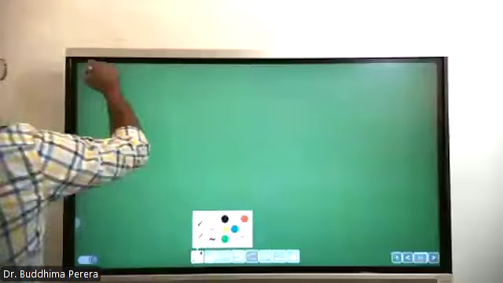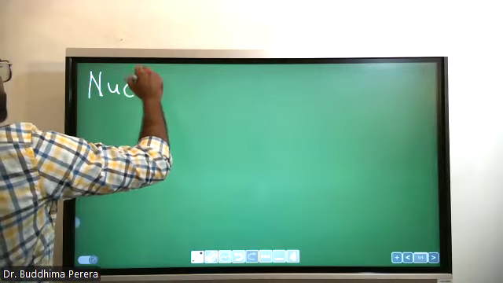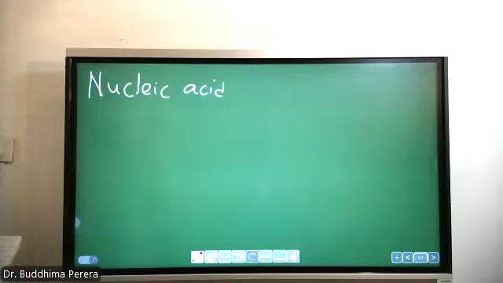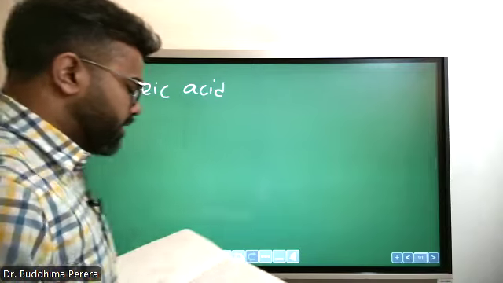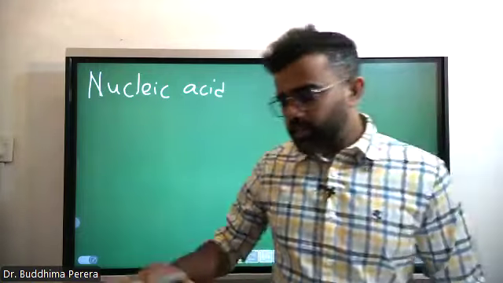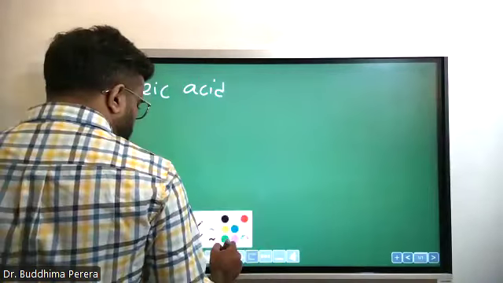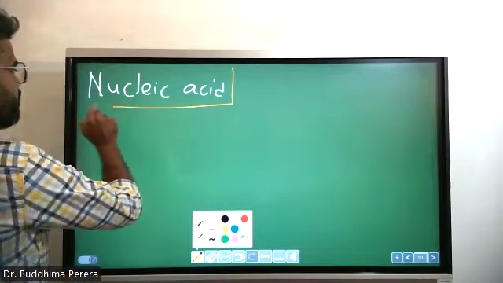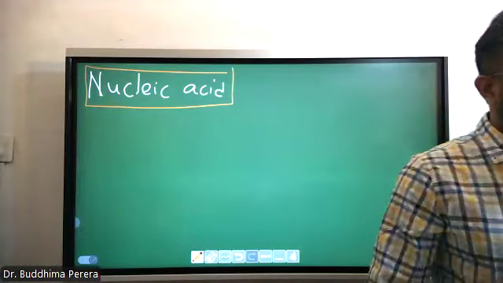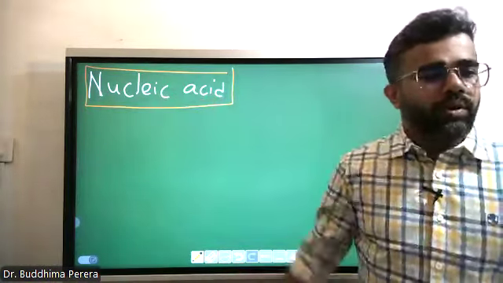Nucleic acids have a few capabilities. They can direct their own replication from monomers. That's the main reason that helps a nucleic acid become a genetic material. It can replicate by its own.